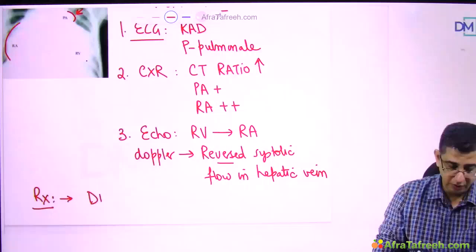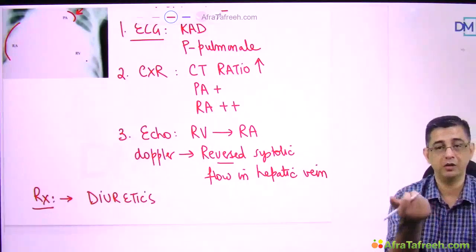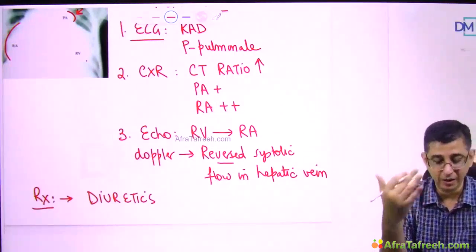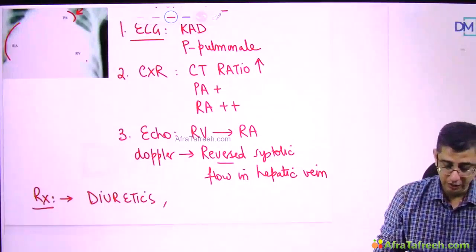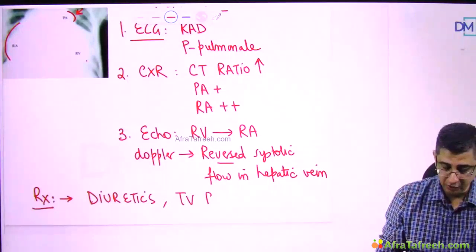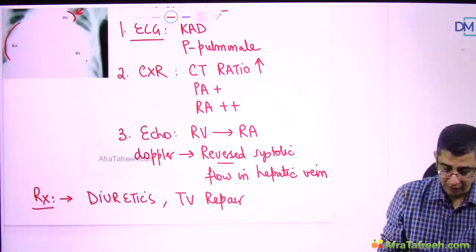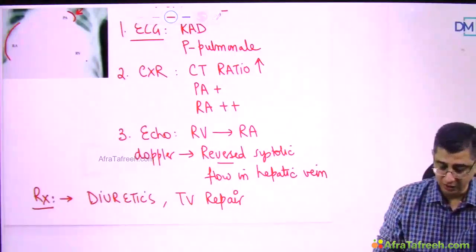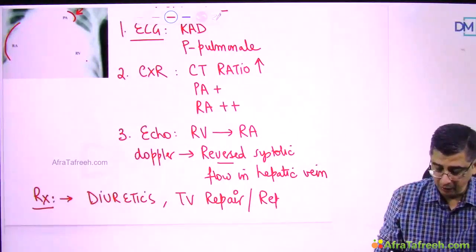For management of the disease per se, one of the important things to be used is diuretics and aldosterone antagonists, because these patients would be having a development of ascites and a liver congestion. And then the surgery which is done for these patients is a tricuspid valve repair. The prognosis of this condition is good if in case the diagnosis is made on time, and either a repair or a replacement is warranted for this patient.